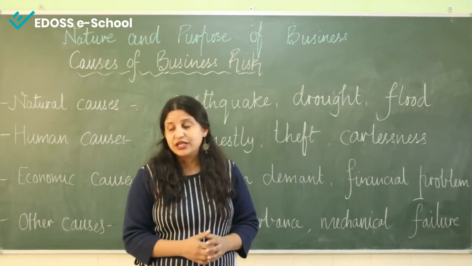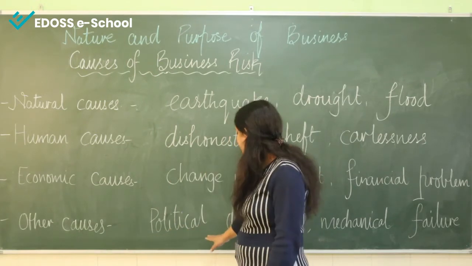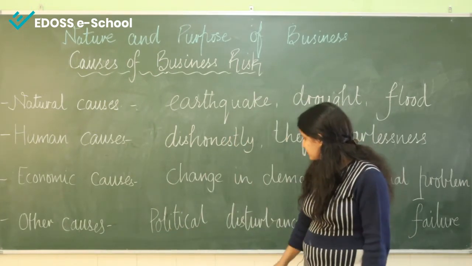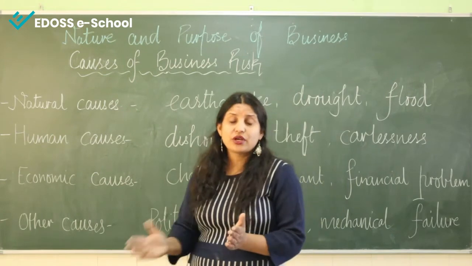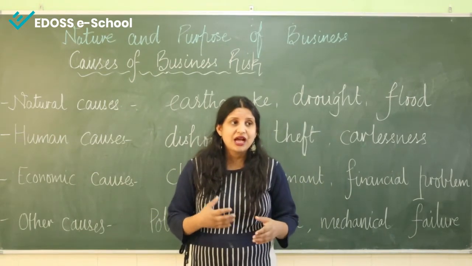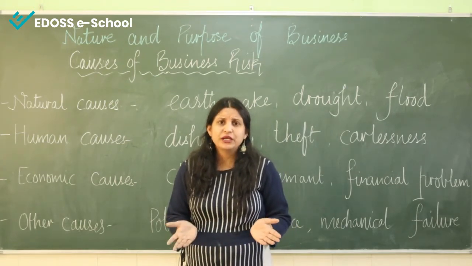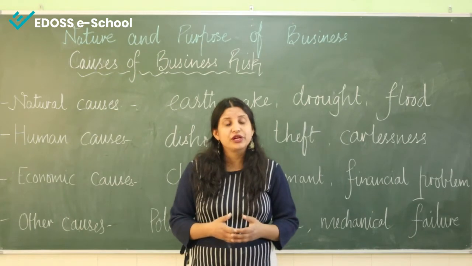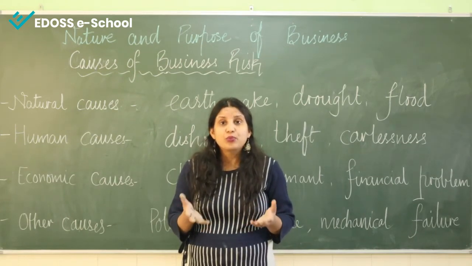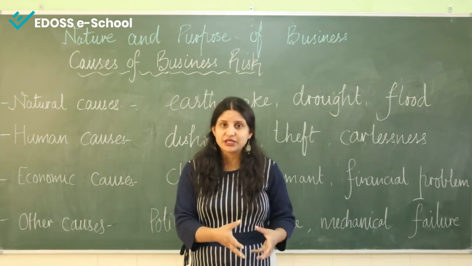The last one is other causes. So under this category we can say public disturbance, political disturbance. Some political party has come and the ruling party has given some orders, or the ruling party has made some policies which are not favorable for that particular business.